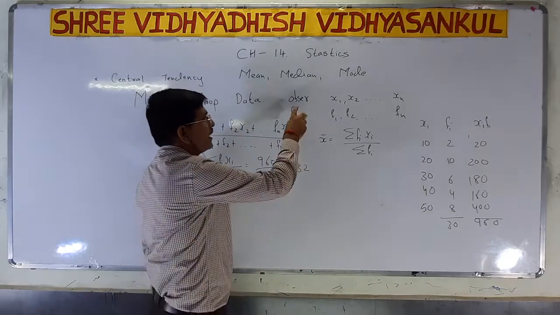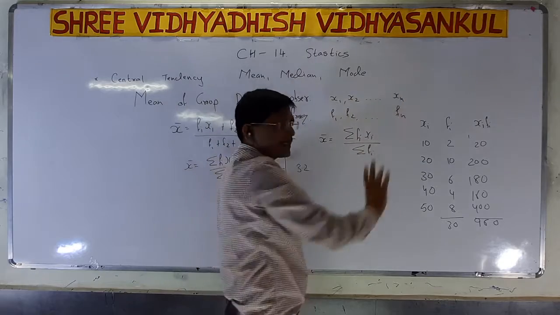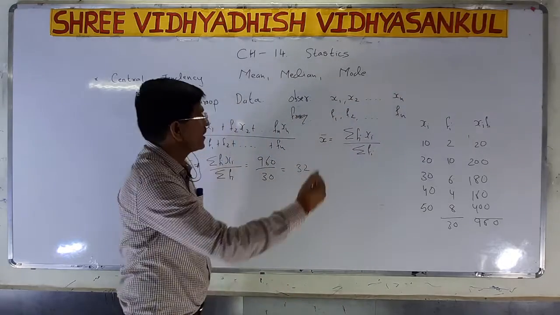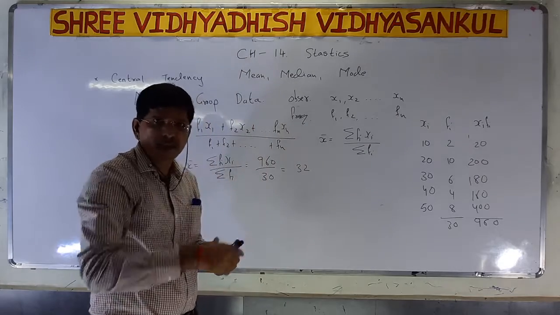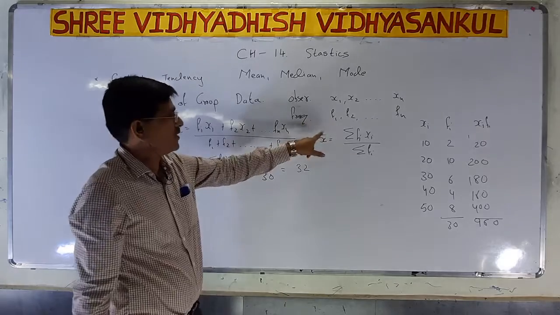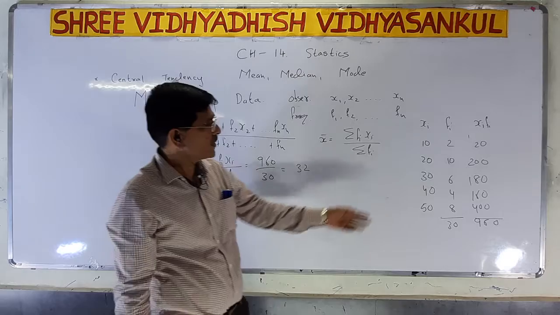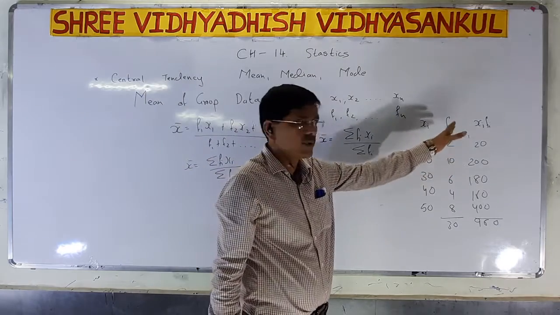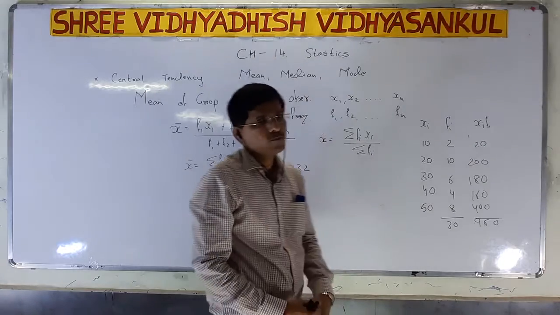So again, the observations are x1, x2 up to xn. Now the frequency related to the observations is f1, f2 up to fn. Here we take an example, frequencies 2, 10, 6, 4 and 8.